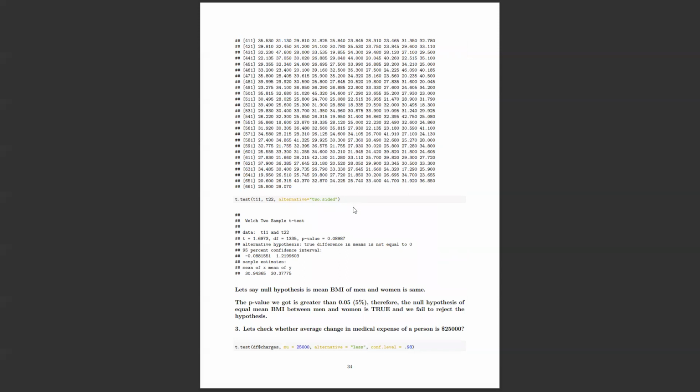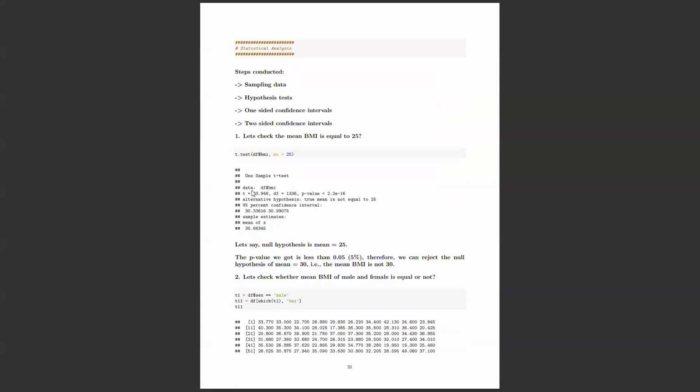And again, I did two one-sample tests and then a two-sided test, and one-sided and two-sided confidence interval tests, following the textbook. Using the two-sided test, I did T1 and T2. I think I have skipped them.